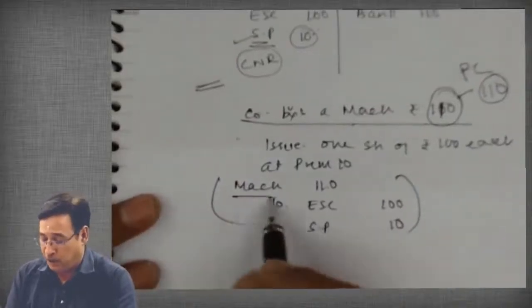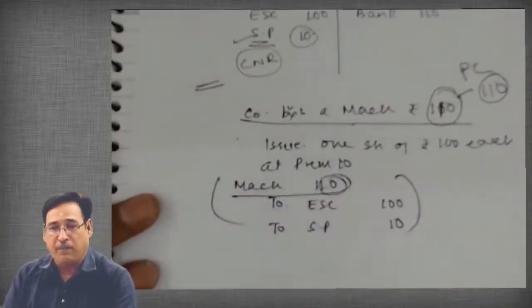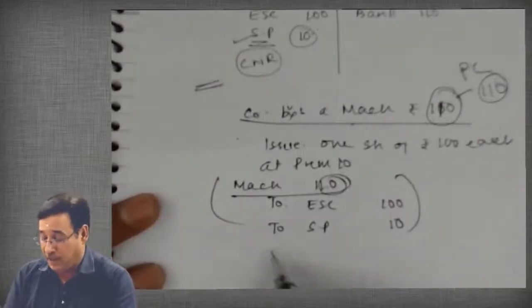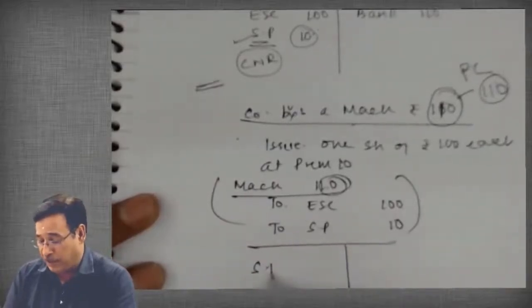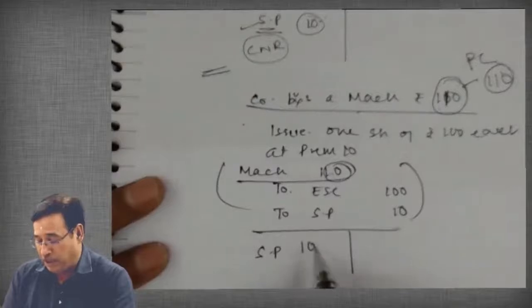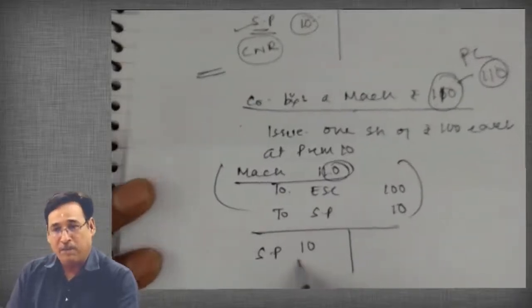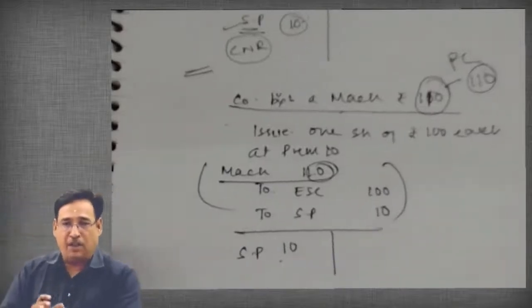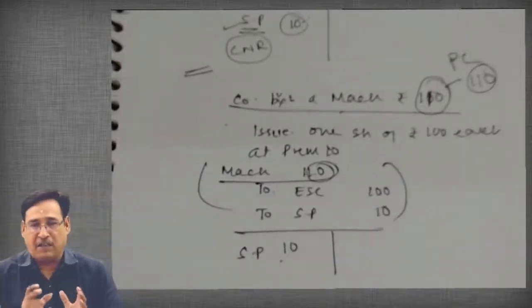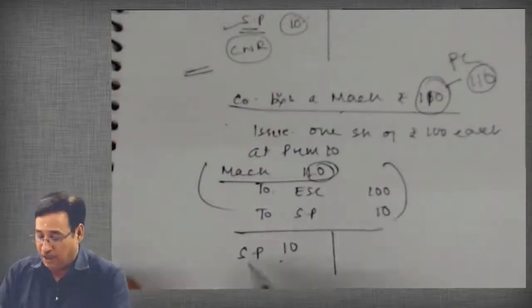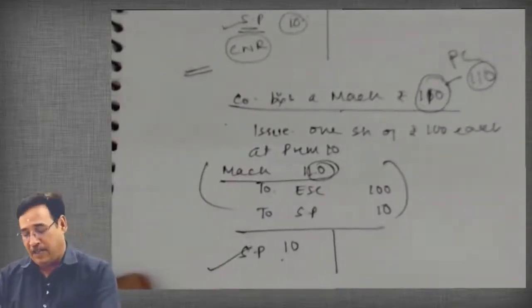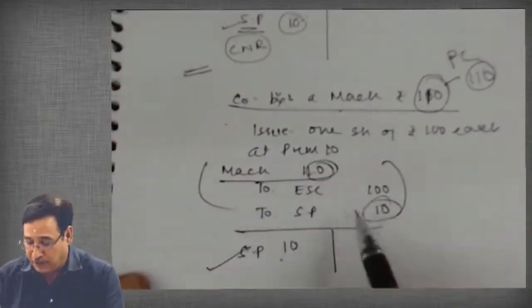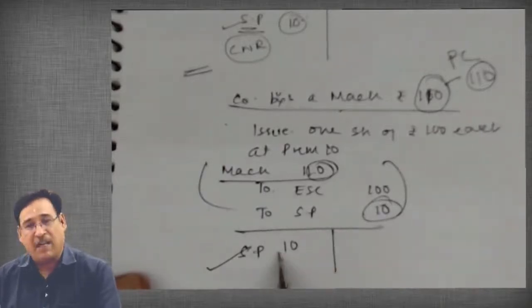The company is not receiving any cash, it is receiving machinery worth ₹110. This time the security premium which will appear in the balance sheet, of course at ₹10, is not realized in cash. Do you understand the difference between realized in cash and not realized in cash? This item is not realized in cash because we are not receiving any cash against it.